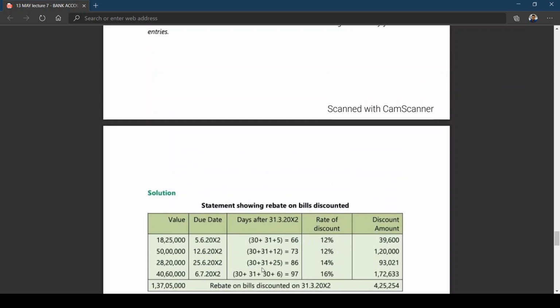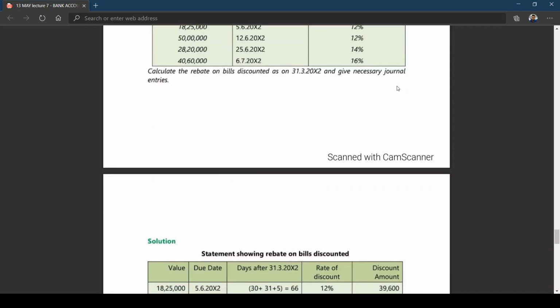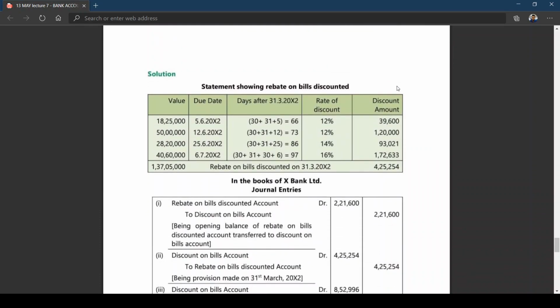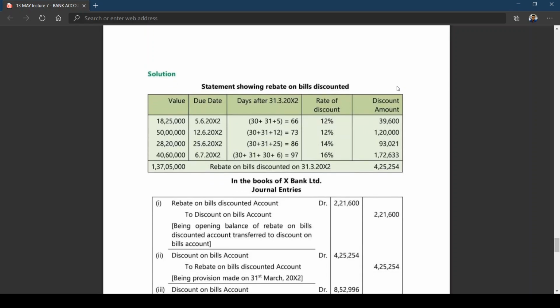I have told you generally we are not writing the entry for discount received. Only in the previous problem, since the discount received was not given, we went for writing the entry, since we got only one bill. Here the amount of the discount received is given, so there is no need to write an entry for that. I think now you can understand this. What is the amount to be transferred to the profit and loss account?